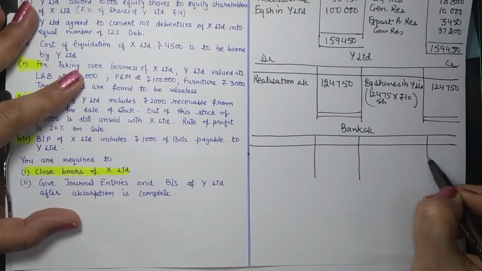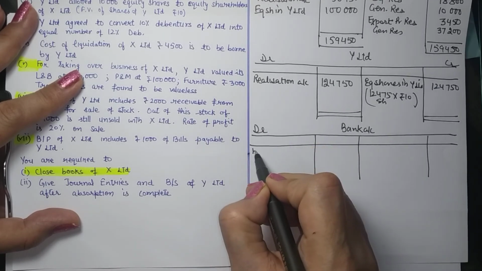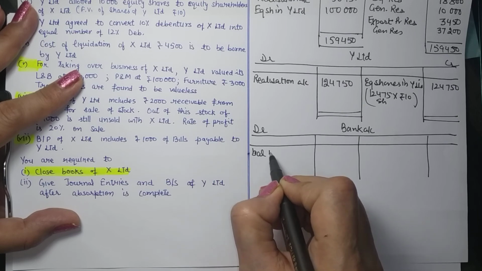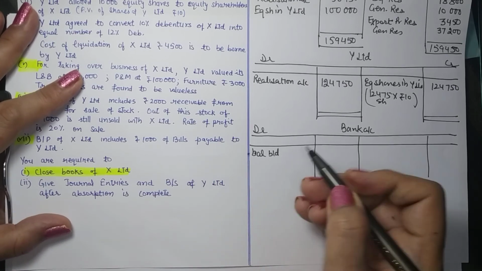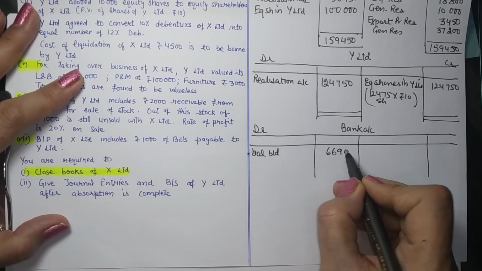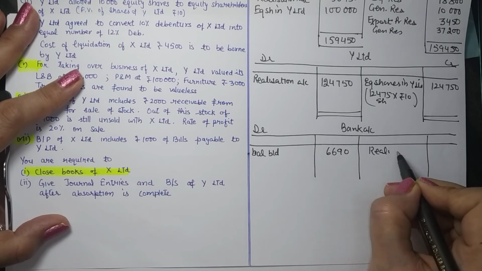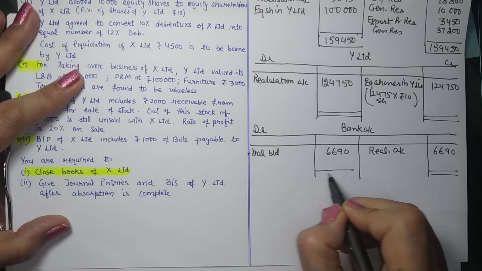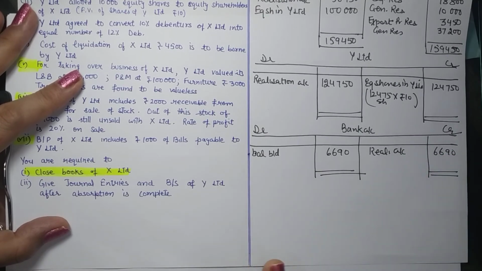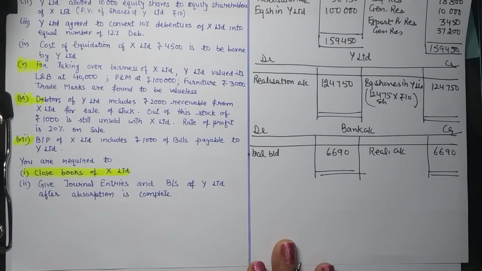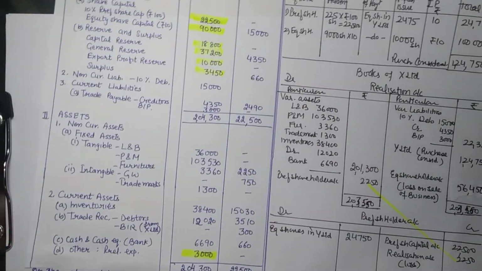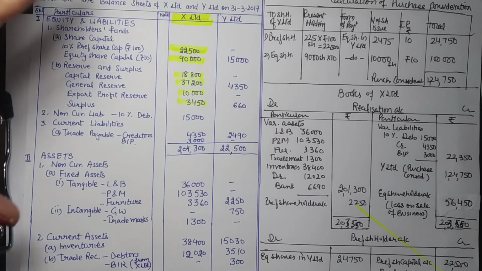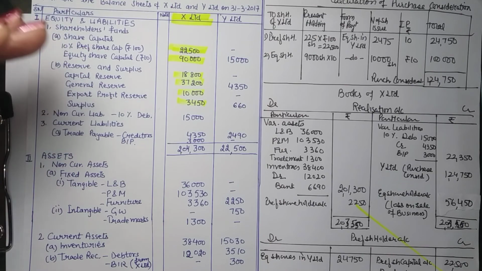It was having a balance of how much? 6,690, and which was closed in realization account. So this is how we close books of the vendor company. I hope this is clear to you. We are just to understand the set of accounts and how to close them.